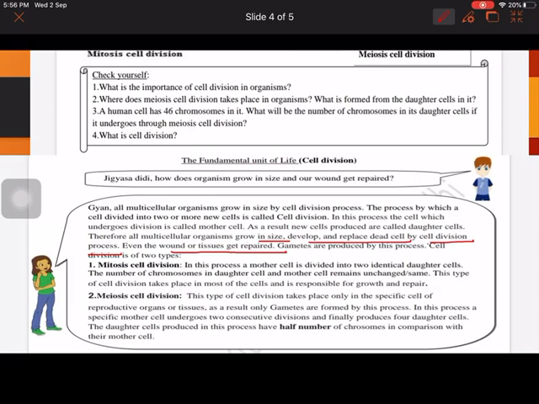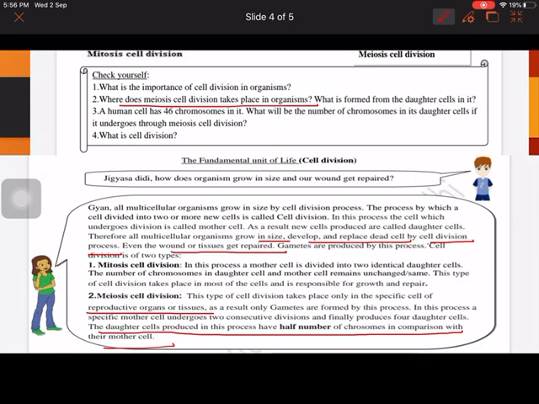Where does meiosis cell division take place in an organism? What is formed from the total cells in it? Meiosis cell division, as I told you, takes place in your reproductive organs or tissues, and the gametes produced in this have half the number of chromosomes. So the cells produced will have half the number of chromosomes. These are the two points you write.